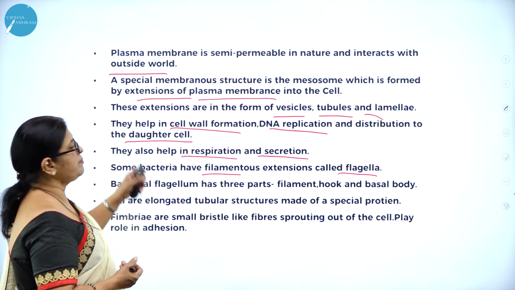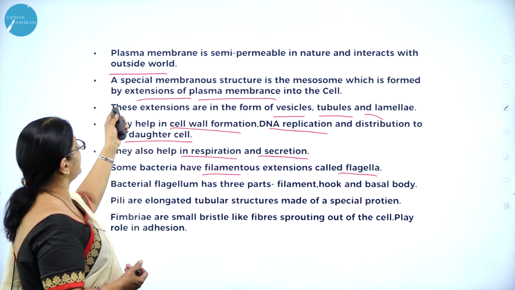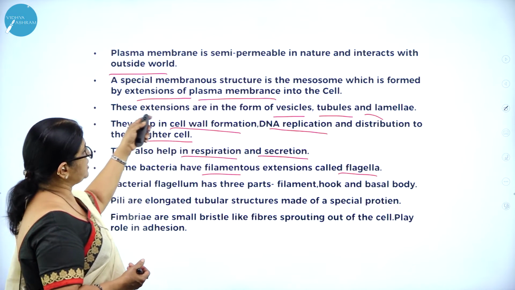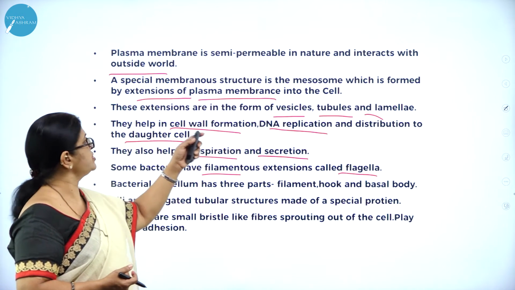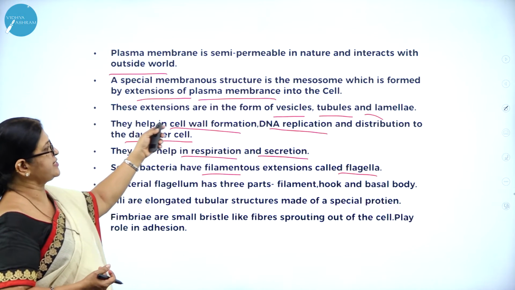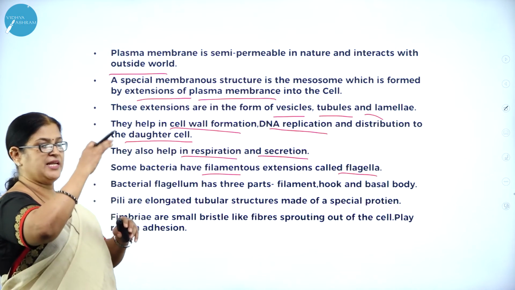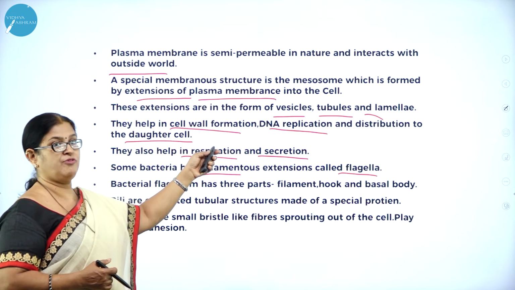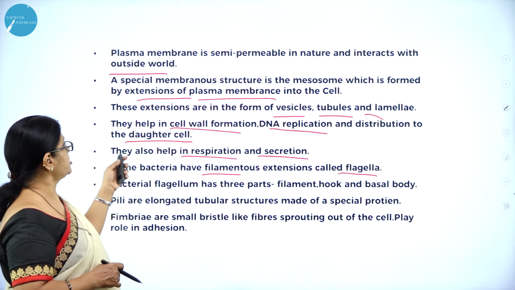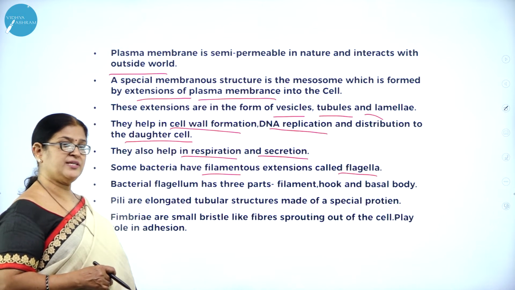So this is about the plasma membrane. So I repeat, plasma membrane is semi-permeable in nature and interacts with the outside world. A special membranous structure is a mesosome, which is formed by extension of plasma membrane into the cell. These extensions are in the form of what? Vesicles, tubules and lamellae. Lamellae means layer. And they help in what? Cell wall formation, DNA replication, distribution to the daughter cell. Then they also help in respiration and secretion.